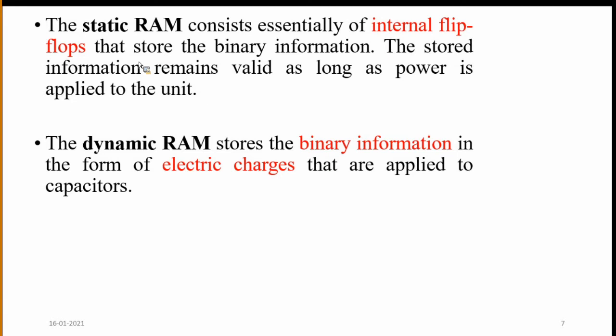Coming to dynamic RAM, it stores the binary information in the form of electric charges that are applied to capacitors. The main advantage of DRAM is that its storage capacity is very high, and it consumes less power. The major application of DRAM is main memory. Main memory is designed with the help of DRAM.